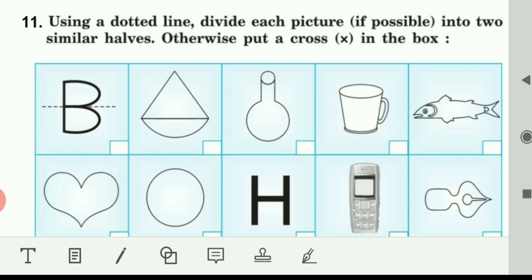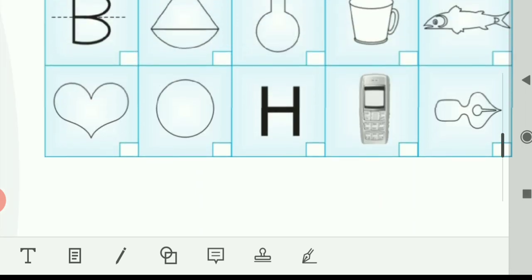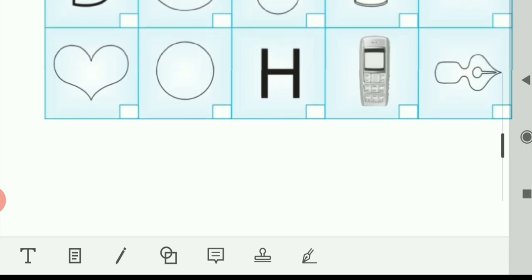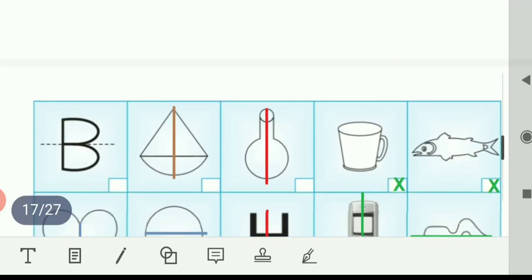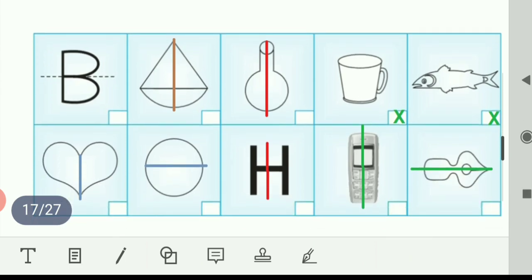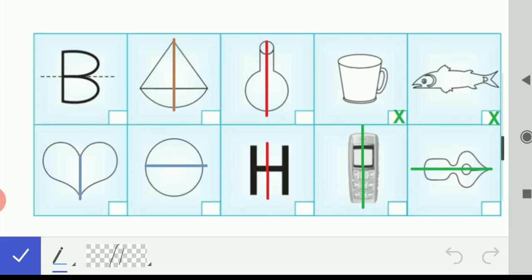So I'll show you how. I have not used a dotted line. I have just drawn a line. Please look at that. In the first, they have shown in B a horizontal line. In this second figure, I have drawn one vertical line.